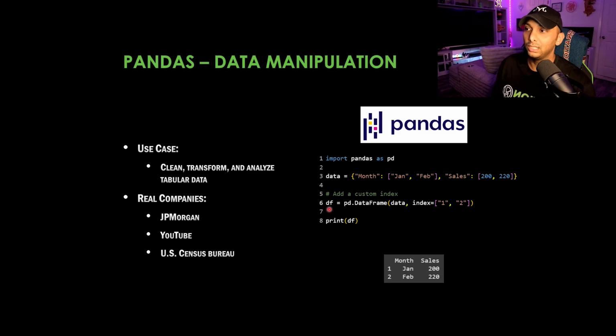And now we're saying print df. We're saying print this variable, and we know the data is being called into this line. So now we're just displaying everything that we want to display, and here's your output. So we have row 1, row 2 of January, February, the total amount of sales, and then the column headers up top.